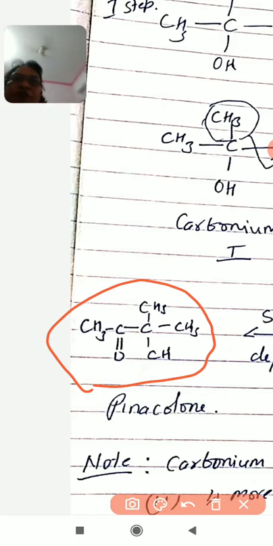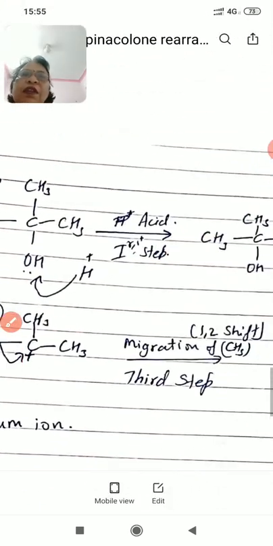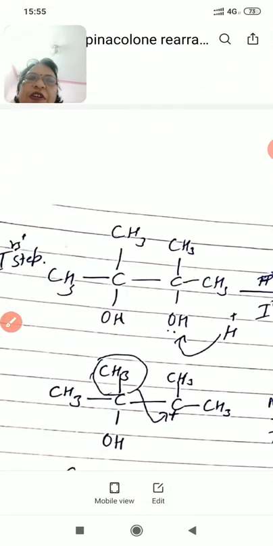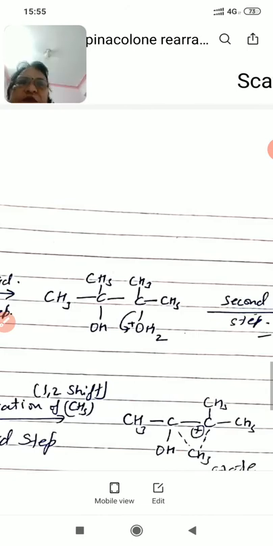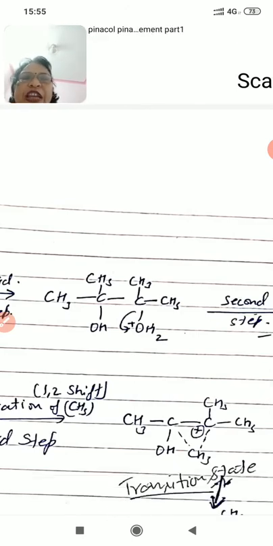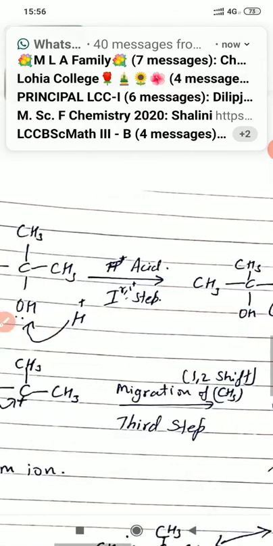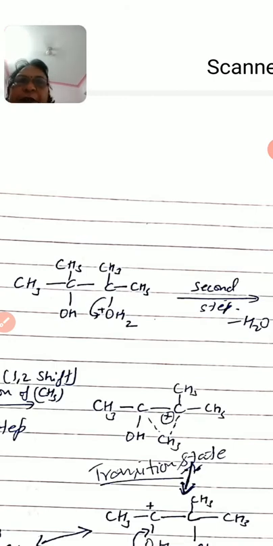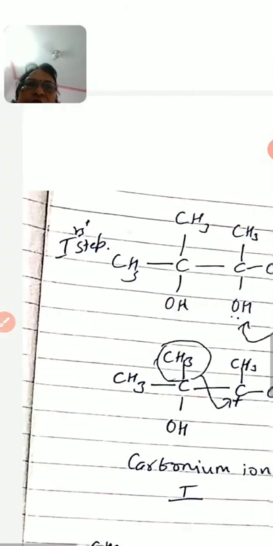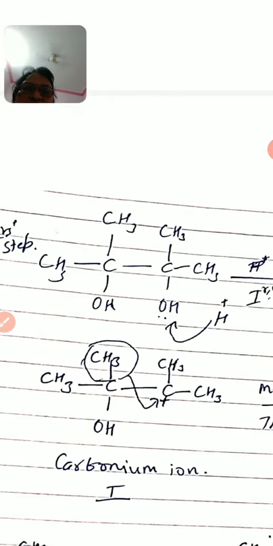How you will see that in the first step, proton joined to OH group, and this OH group is liberated, then this molecule liberates one water molecule. After liberation of water molecule, we get carbonium ion, which is tertiary in nature.